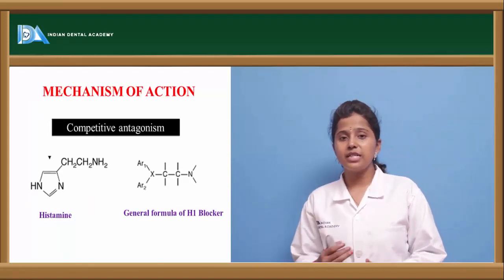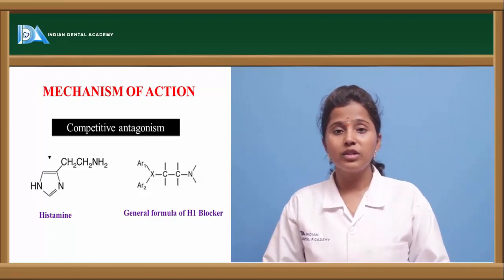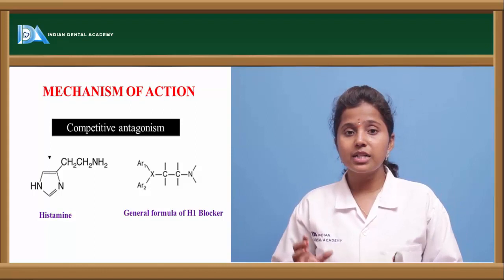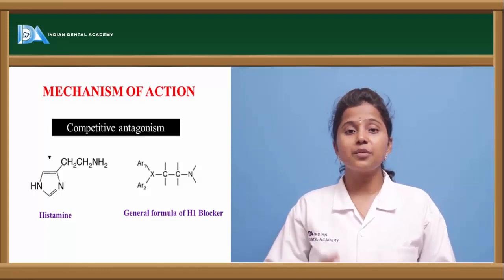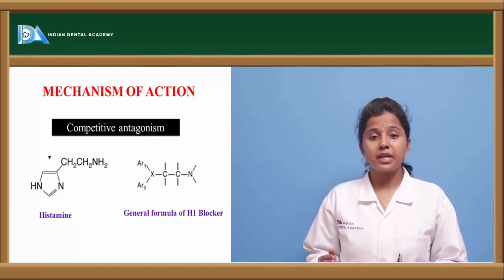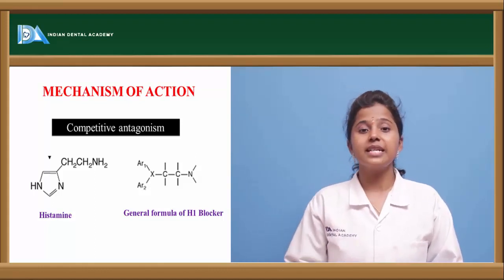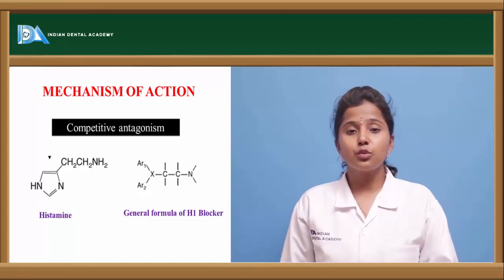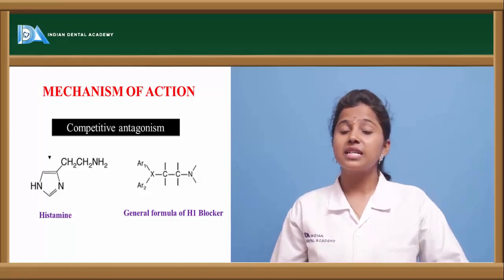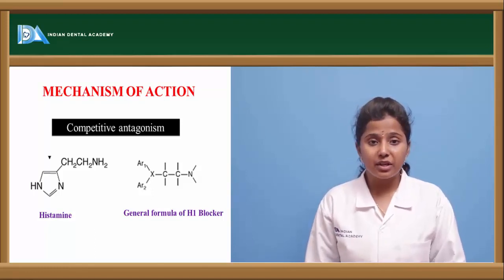Let us see the mechanism of these histamine receptor antagonists. They produce competitive antagonism. Competitive antagonism indicates that these histamine receptor antagonists compete with histamine agonists in binding to the histamine receptors. If, for example, H1 receptor agonists are there, the H1 receptor antagonists prevent the H1 receptor agonists from binding to the H1 receptors, and thereby they produce antihistaminergic effect.